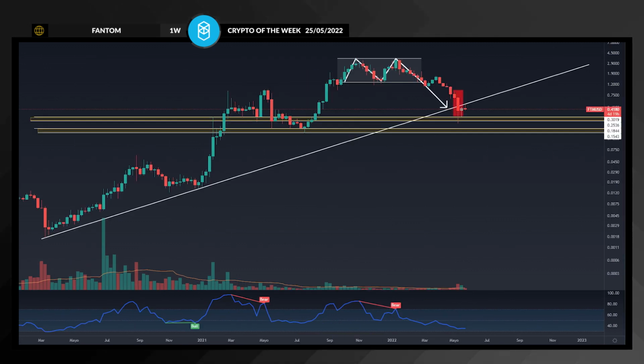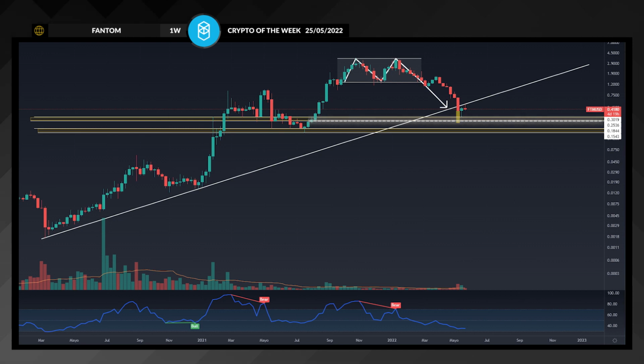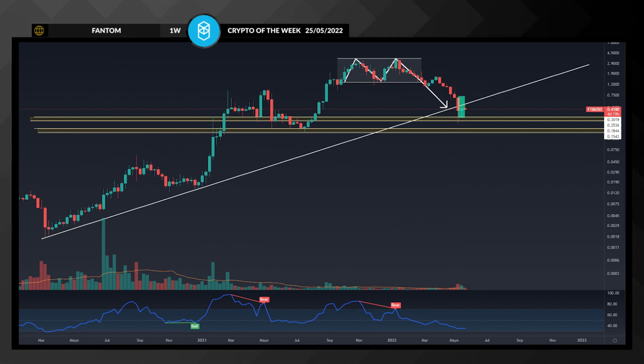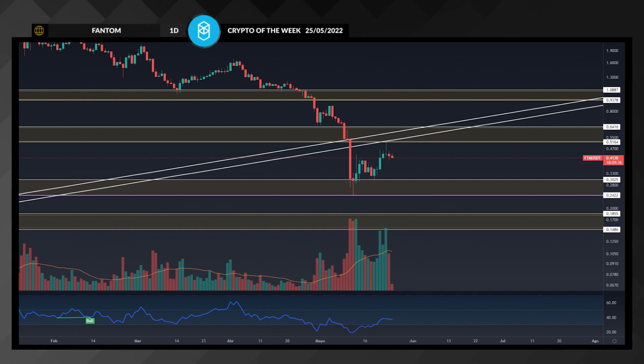The candlestick of the week starting May 9th spikes up, reaching the support at $0.25. That week, in fact, we can see a significant volume input, although that zone is eventually rejected and the following candlestick formed is a hammer candlestick. In the daily time frame, let's take a look at the same price structure.